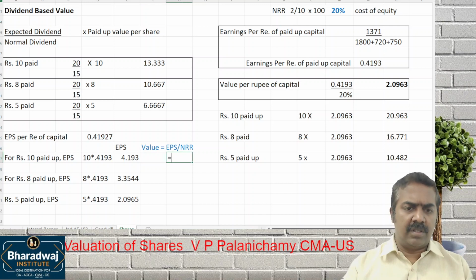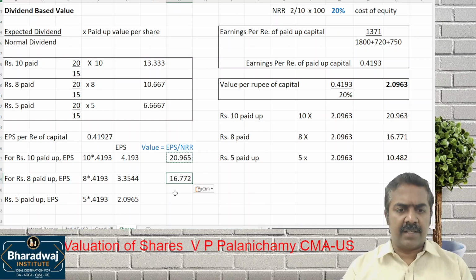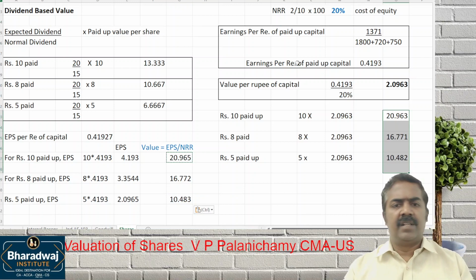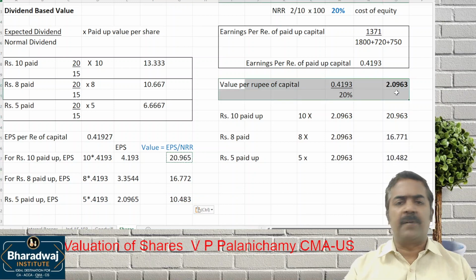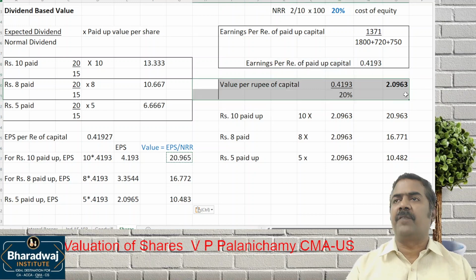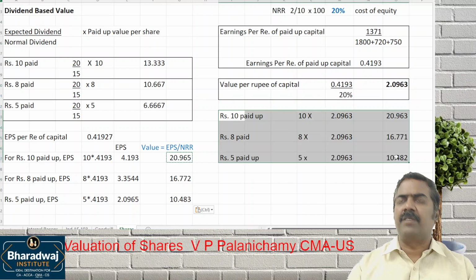So this divided by NRR, which we worked out as 20%. You will get approximately the same answer. Here we work out earning per rupee of capital, then the value per rupee of capital. For every 1 rupee of capital, what is the value we work out? Then we multiply with the paid up value.